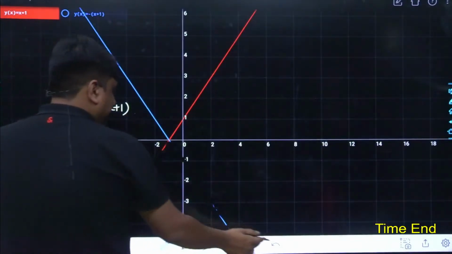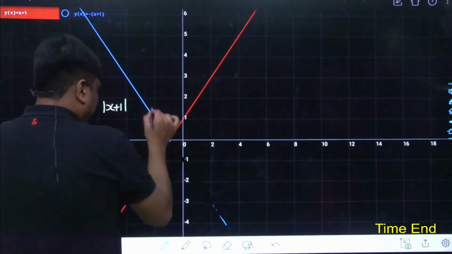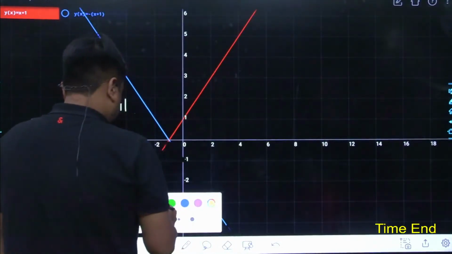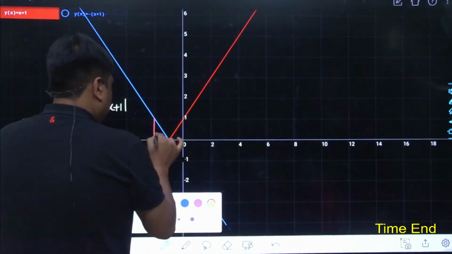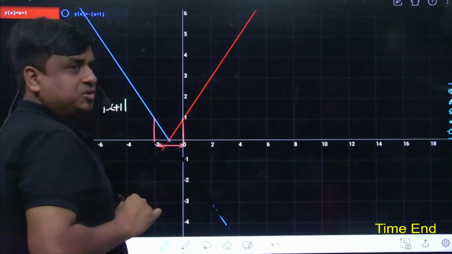And my point of interest is in between minus 2 to plus 1. So minus 2 comes somewhere here, this is minus 1, and this is 0. And obviously, in between, there is the formation of a cusp.